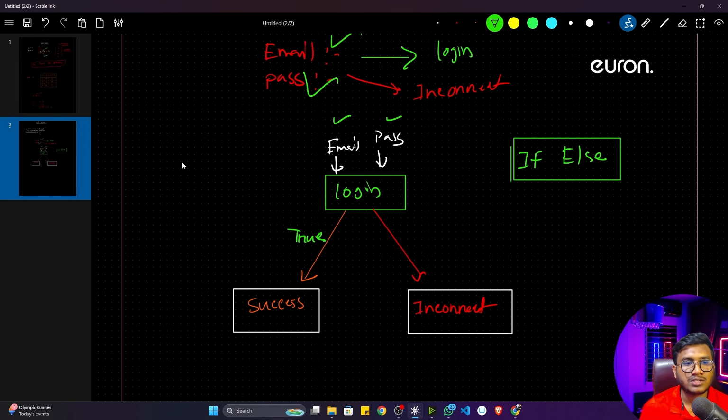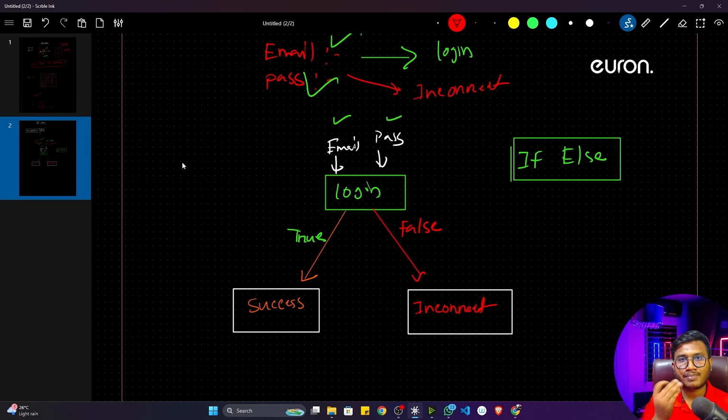If this statement is true, it will go to success, that means it will give you the access. Otherwise it will be false, that means it won't be successful. So this is called a conditional statement inside programming.